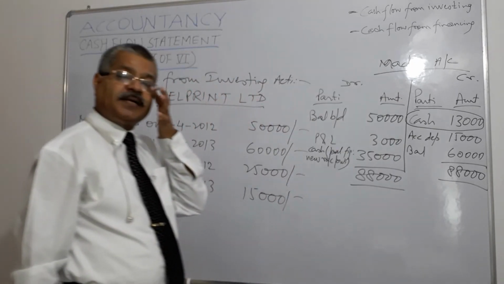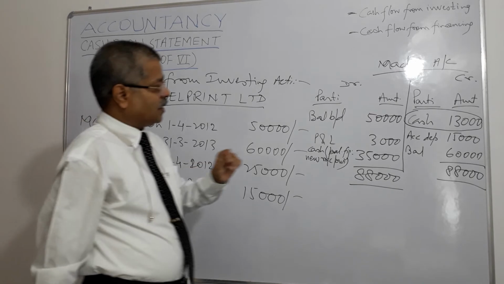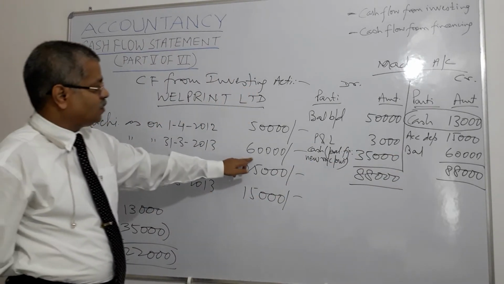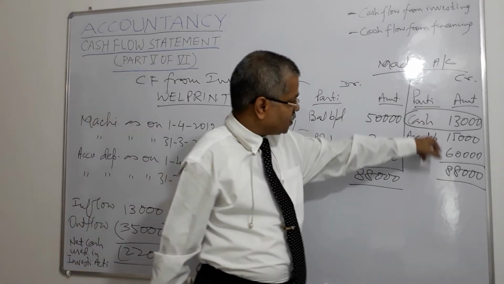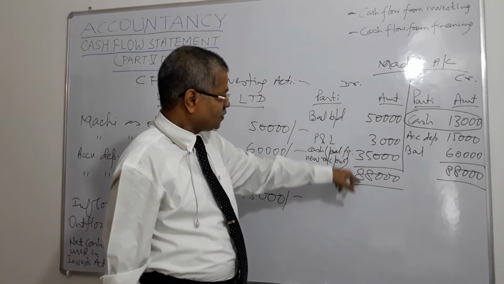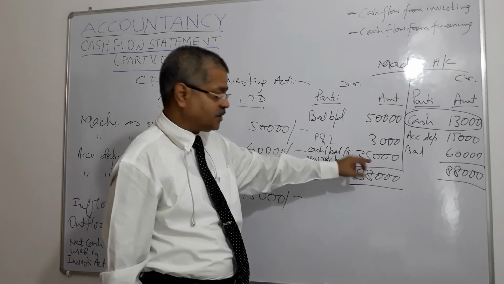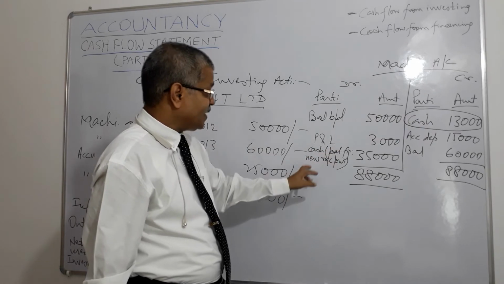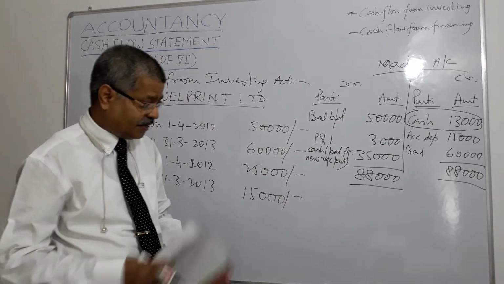And what is the accumulated depreciation? 15,000, right? And balance as at the end of the year in machinery account, here we are talking of machinery account, is 60,000. So total comes to 88,000, and here balancing figure, asset and liability need to match. So balancing figure is 35,000. That 35,000 represents cash balance figure towards new machinery purchase, right?